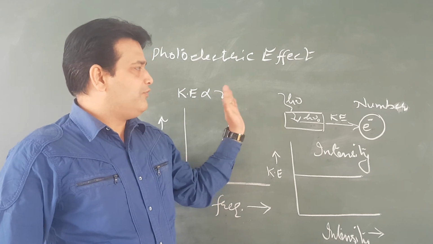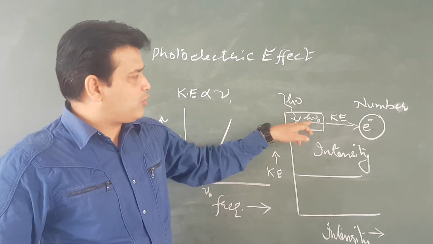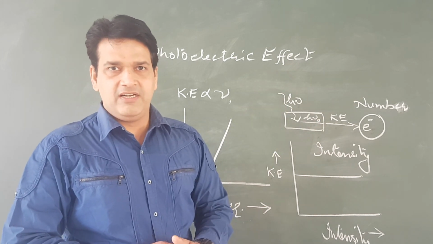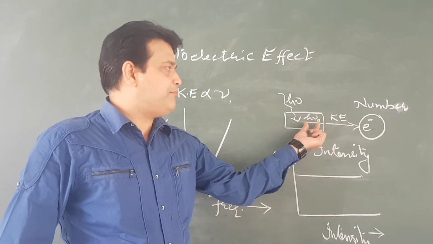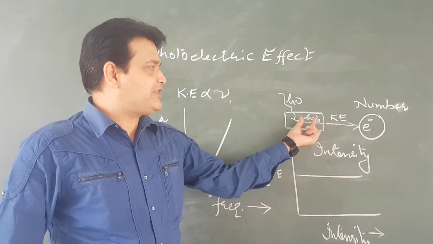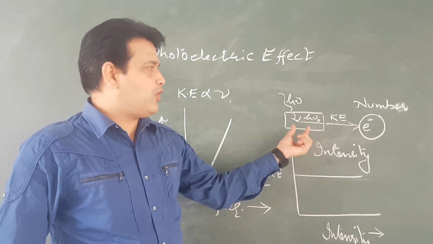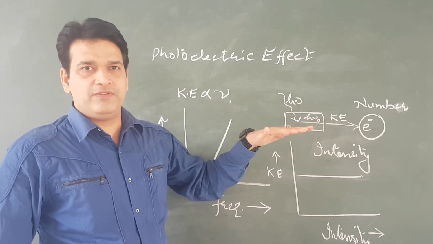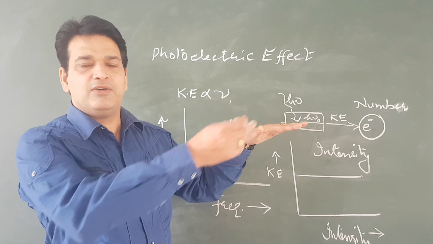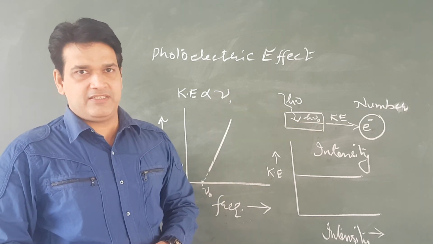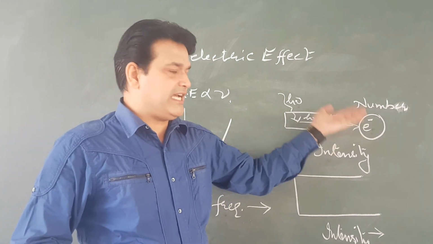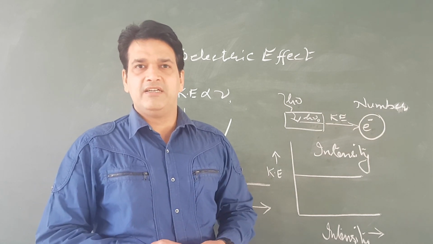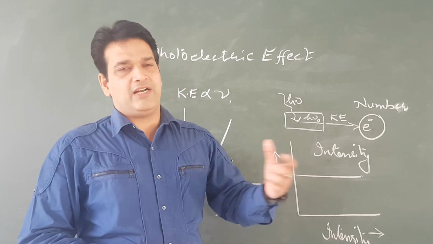Because if we supply energy more than this energy, only then photoelectric effect will take place. So this is the barrier. This h nu naught work function or threshold frequency is the barrier or the cutoff above which photoelectric effect will take place, and ejection of photoelectrons will occur. So this is the basic principle of photoelectron spectroscopy.